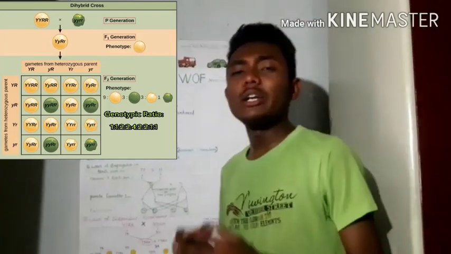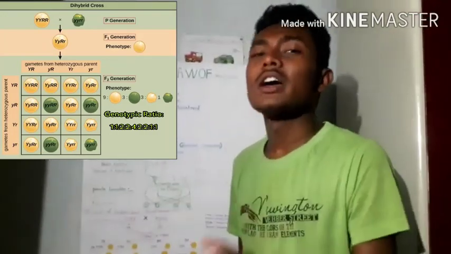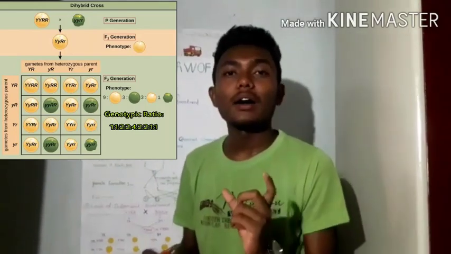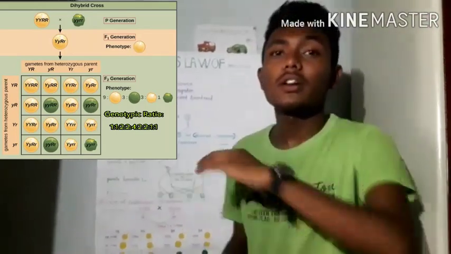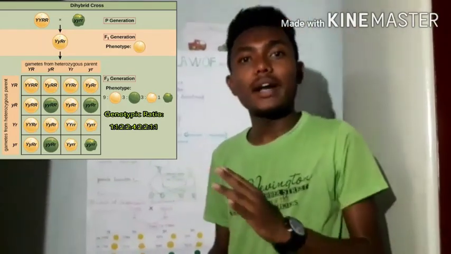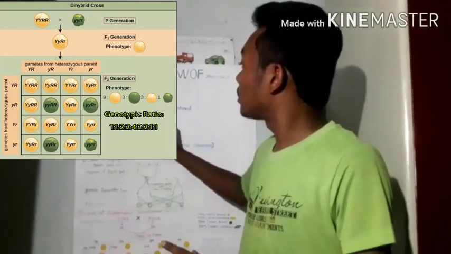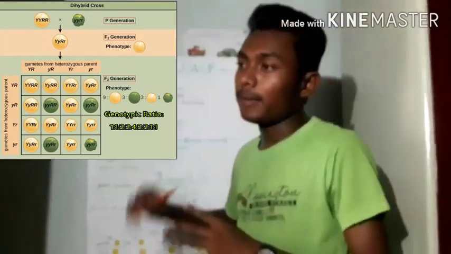So the appearance of the new combinations in the F2 generation proves the law. That means the appearance of new combinations which are not parental, that are completely new, right? So this new combination of traits proves the law of independent assortment.